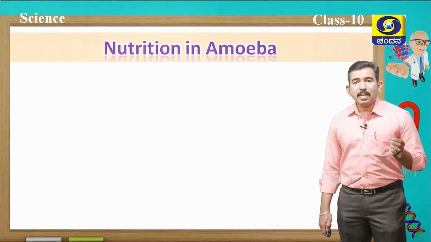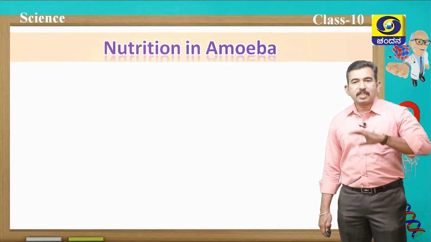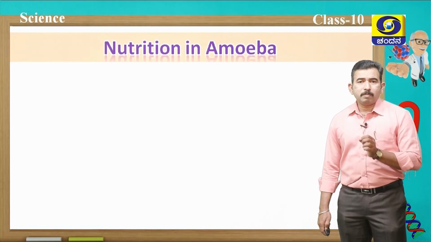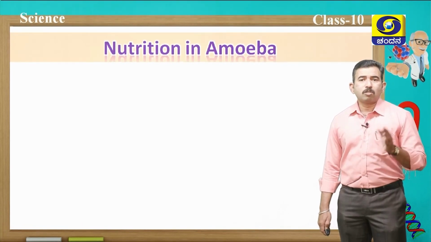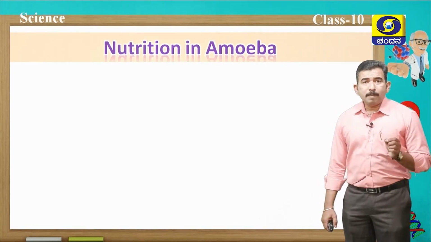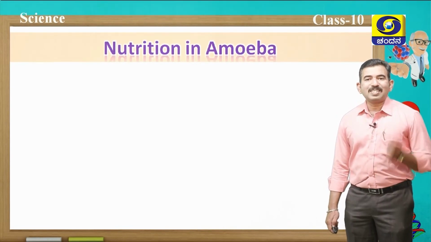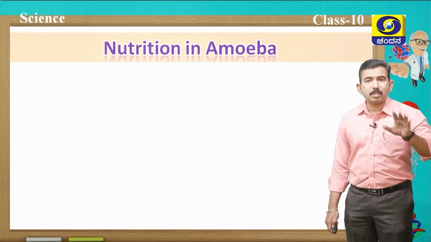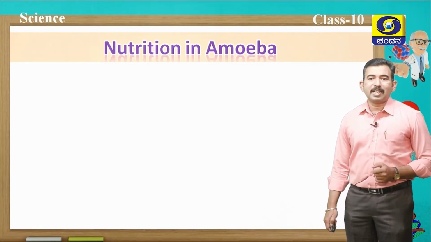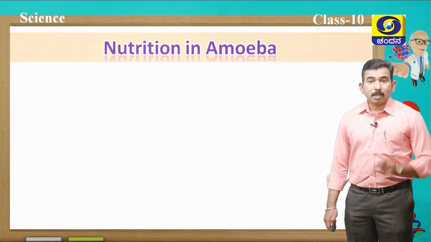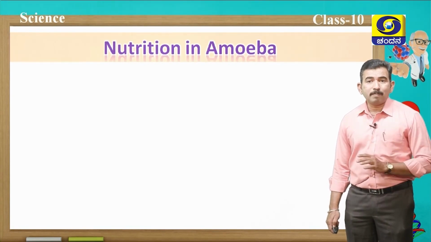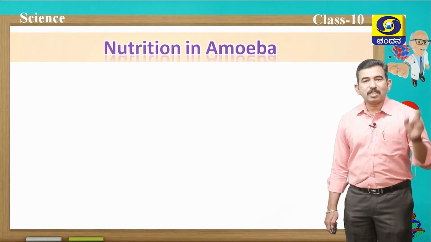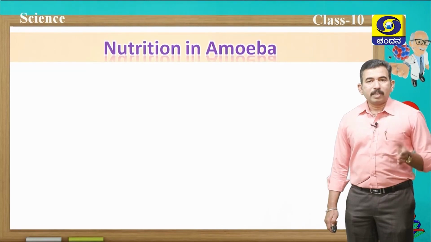Amoeba normally obtains its food from its surroundings. It commonly consumes microscopic organisms as food, phytoplanktons and zooplanktons. In amoeba, the type of nutrition taking place is holozoic nutrition. Yes, of course, in holozoic nutrition there are 5 steps. These 5 steps also take place inside the body of an amoeba. And the process of nutrition in amoeba is called phagocytosis. Remember, phagocytosis is a process by which amoeba ingests its food.